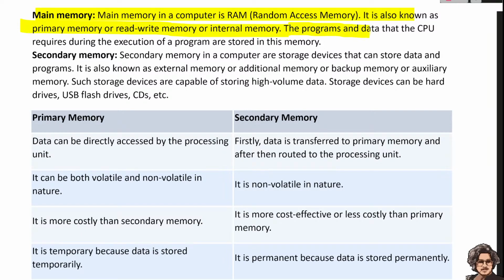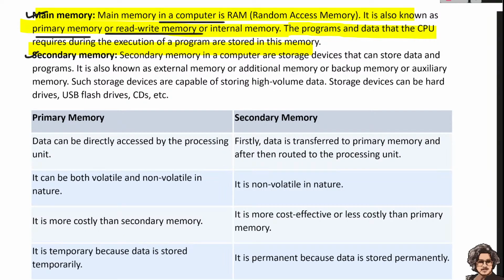The program and the data that the CPU requires during the execution of the program are stored in this memory.